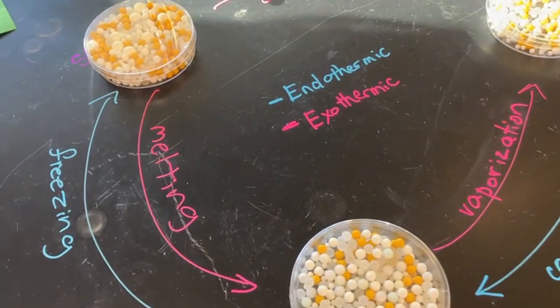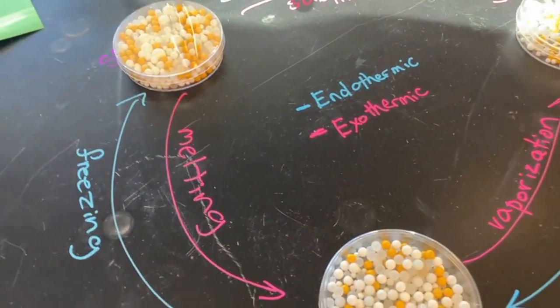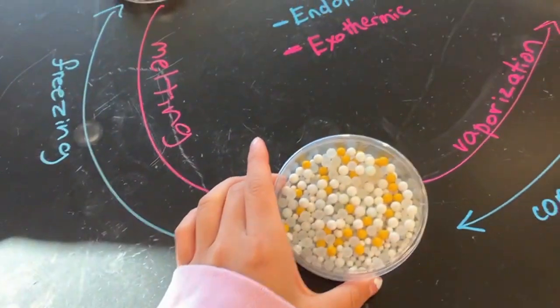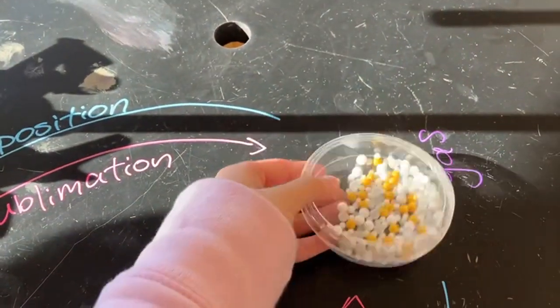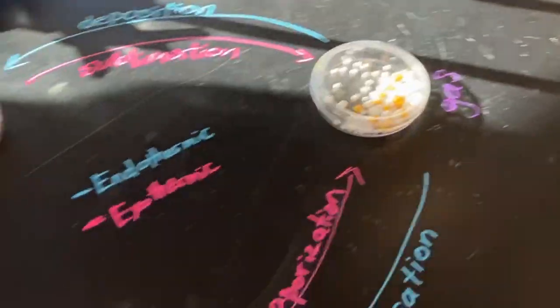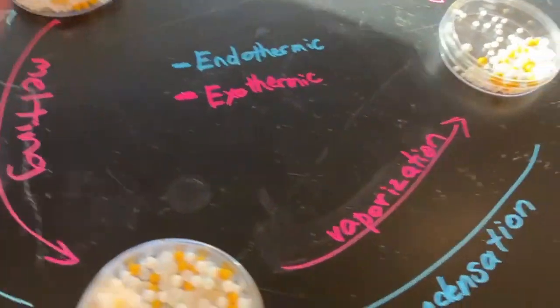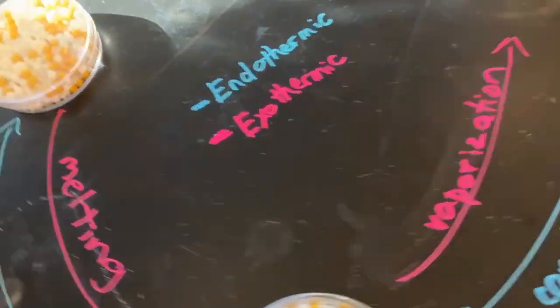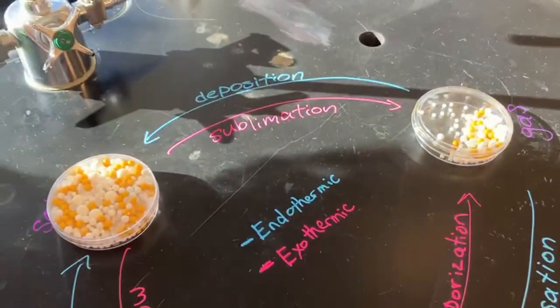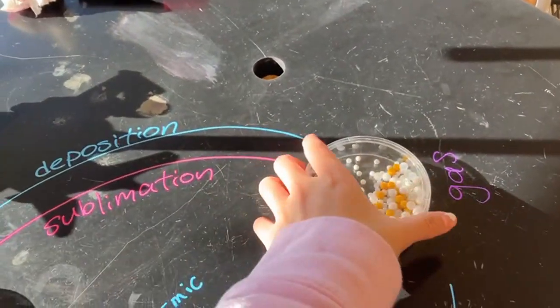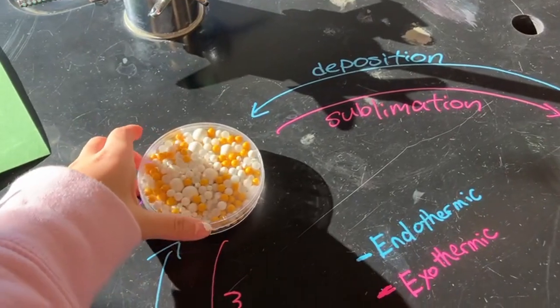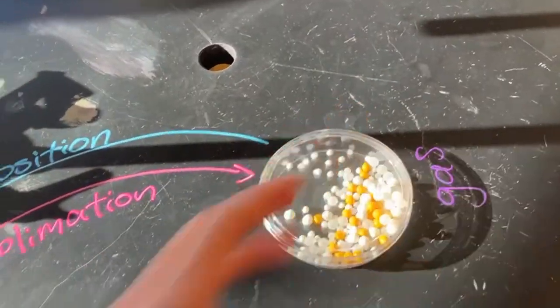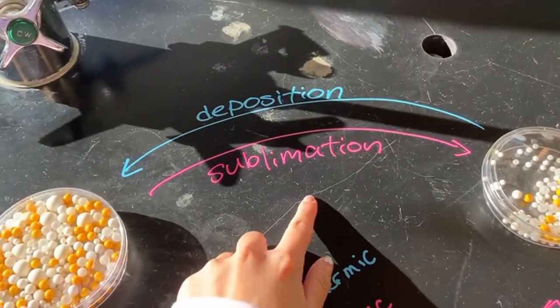Intermolecular forces of attraction also decrease when substances change from liquid to gas. And this process is called vaporization or evaporation. It also decreases when substances change from solid to gas. And this process is called sublimation.